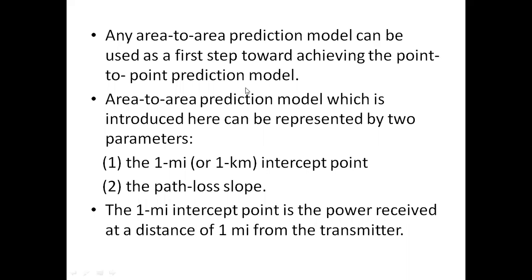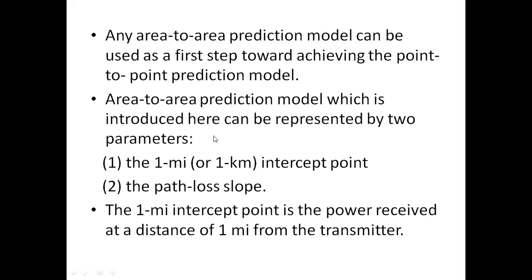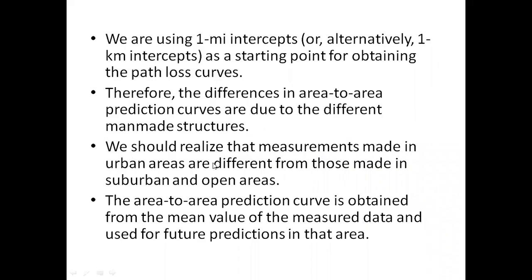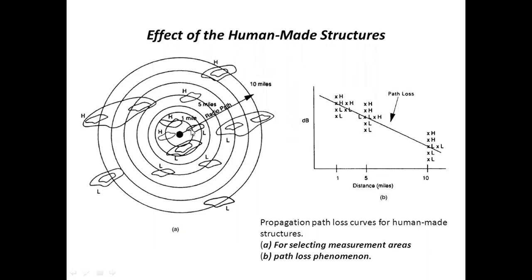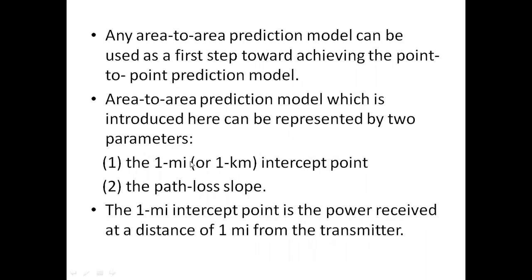This model is represented by two parameters. First one is the 1 mile intercept point. Second one is the path loss width. So if you observe the figure, we have the 1 mile intercept. That is the starting point. At every 1 mile intercept, we are taking the data, that means high spots and low spots. So it is represented by two parameters.